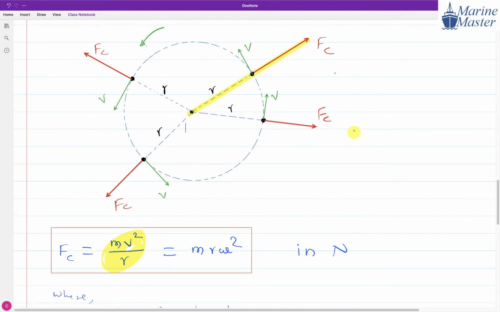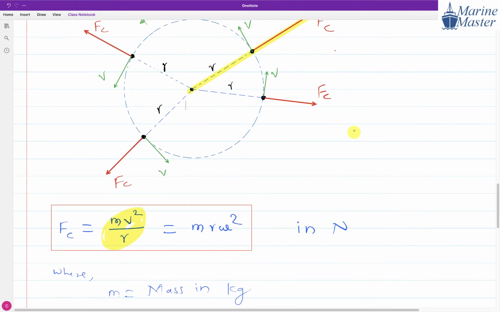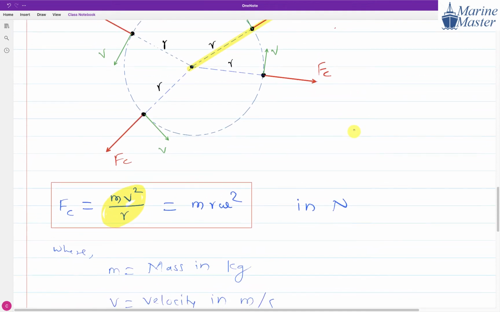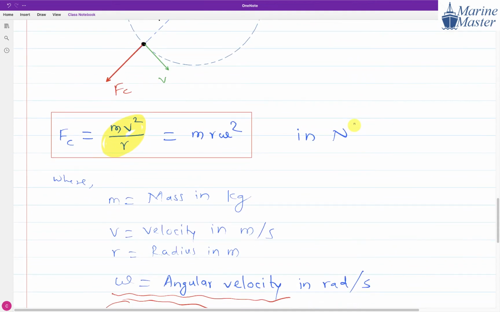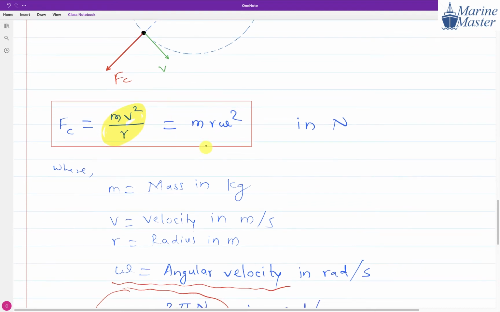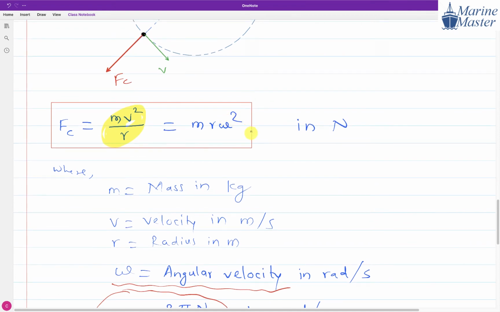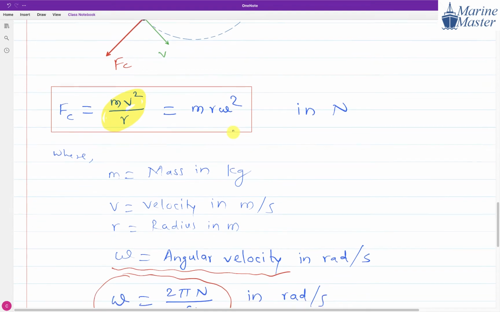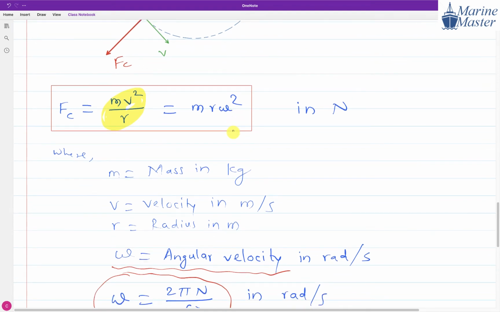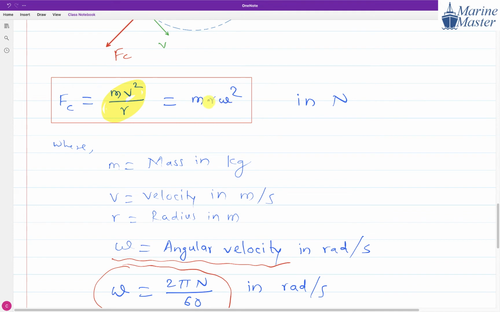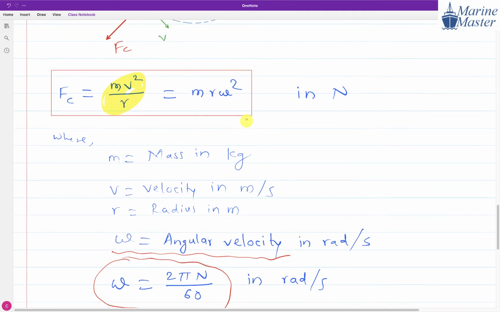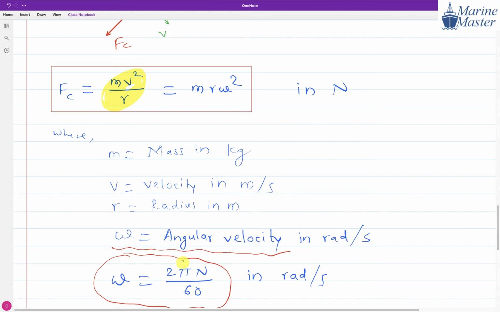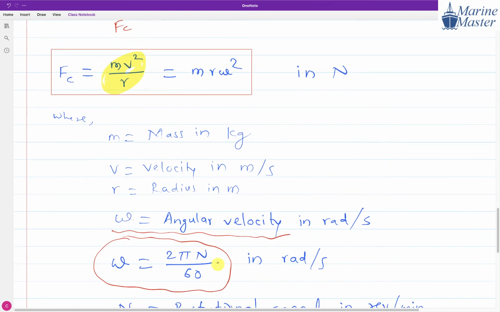So we have another relation for Fc. Now we are going to see the relations for Fc. One relation is mv square by r, and another relation for Fc is mr omega square. Now m means mass, v means velocity, r means radius. Here there is a new term, angular velocity omega. We will see angular velocity in more detail in the rotational motion chapter. So Fc is mv square by r, which equals mr omega square, and omega, the angular velocity, equals 2 pi n by 60.